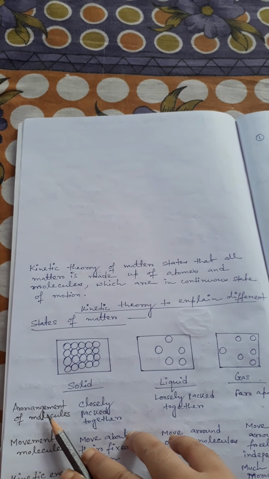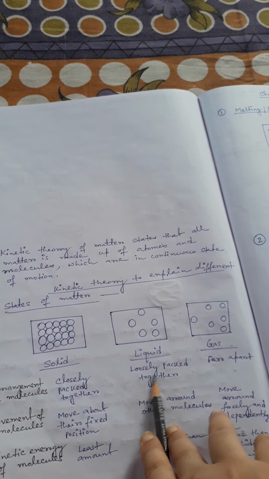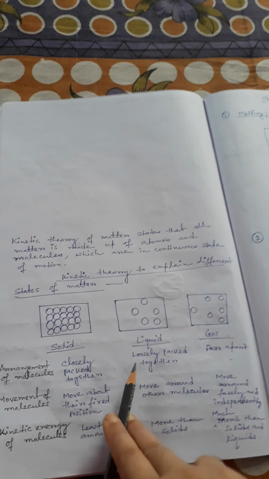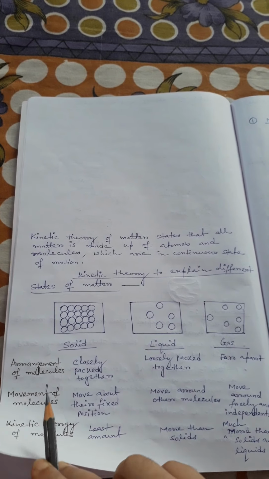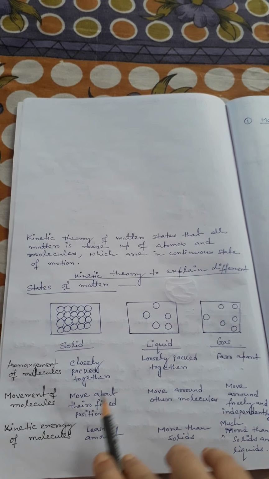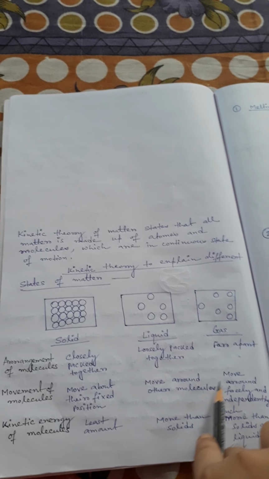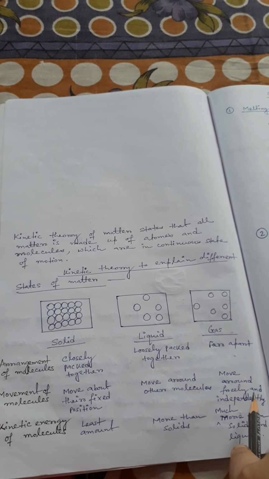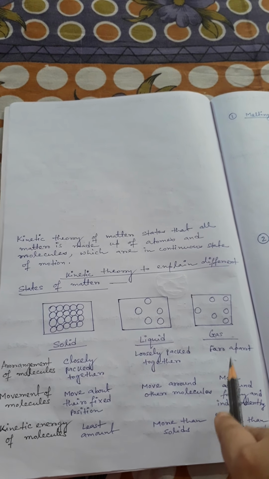What is the arrangement of molecules in a solid? They are closely packed together. In a liquid they are loosely packed, and in a gas they are far apart from each other. Now, what is the movement of molecules? In a solid, because they are very closely packed, they move about their fixed positions. In a liquid they move around other molecules, and in a gas they move around freely and independently, covering the entire space of the container.